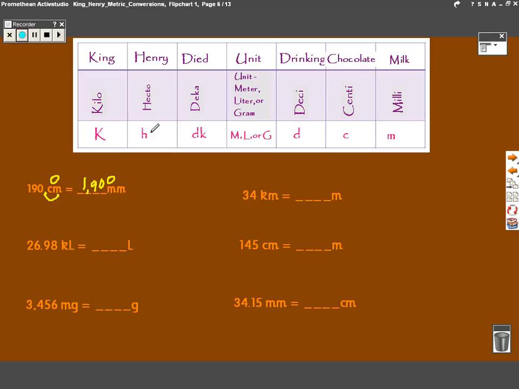6.98 kiloliters to liters. You're going 1, 2, 3 steps to the right. So you move your decimal 1, 2, 3 steps to the right, write a 0 above it. So you get 6,980 liters.